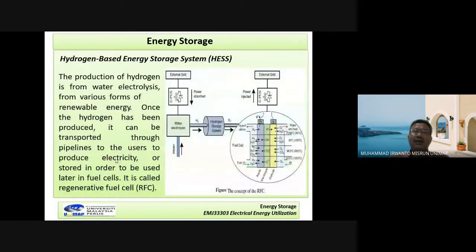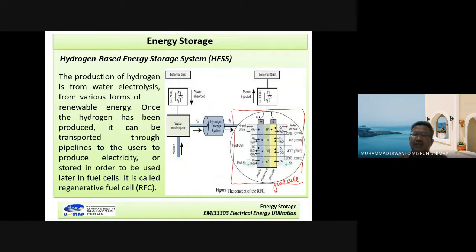Okay. And then the second type, the hydrogen. Look here. I want to explain the system. The system can be called a regenerative fuel cell. Now, it is a fuel cell.